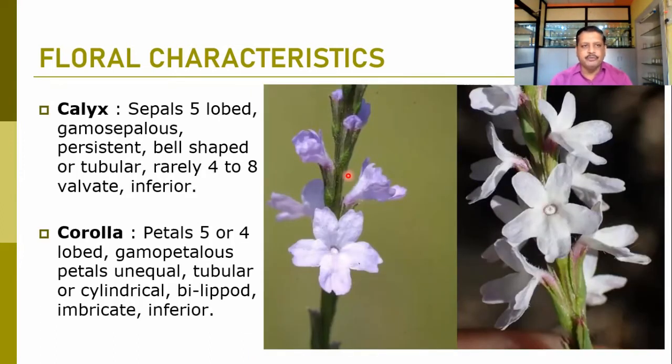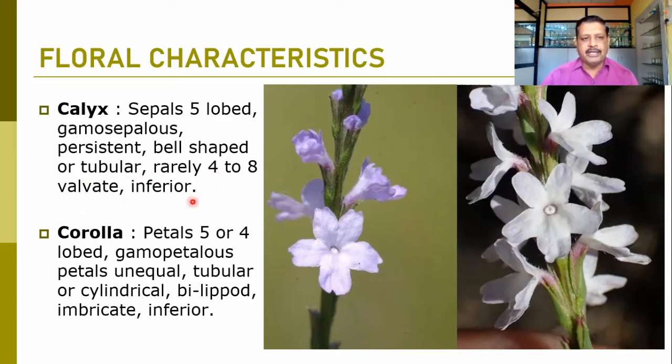Calyx is mostly five-lobed. It is gamosepalous, because five sepals and five petals are there. So the sepals are also five-lobed, gamosepalous, and persistent up to the development of the fruit in that member. It is bell-shaped or tubular in the fusion of the calyx, and rarely 4 to 8 parts can be there, and it is valvate in nature.